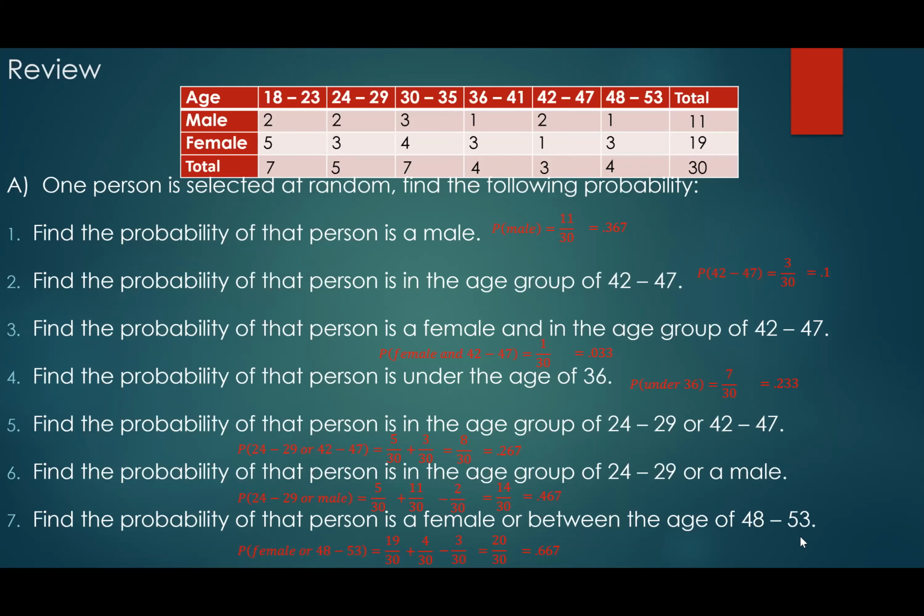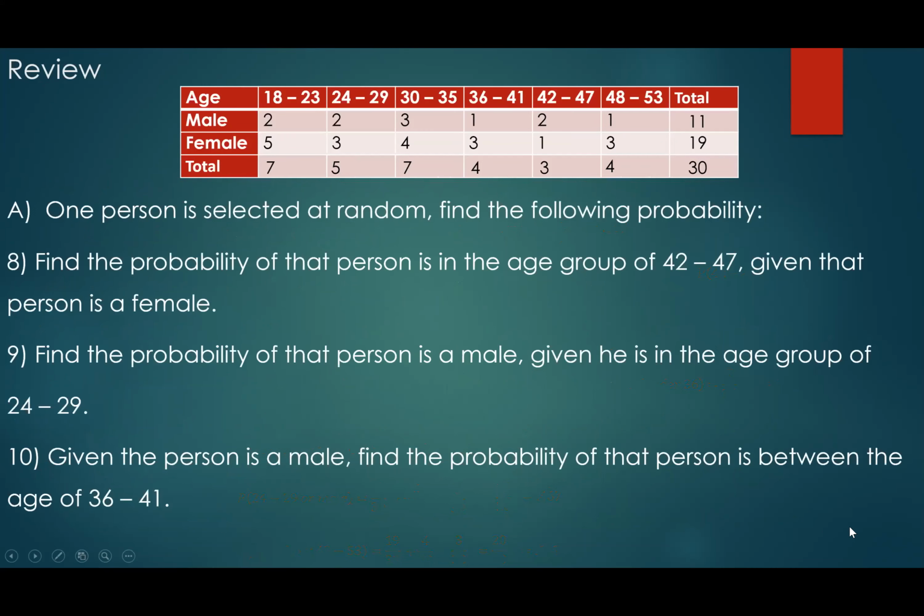But let's take a look at the next item on our list. Same thing: we select one person, right? If you read number 8, they ask you to find the probability that the person is in the age group of 42 to 47, given that the person is a female. As you can see, the word given is our other key term. So what does the word given mean? Reminder, given is a conditional probability.